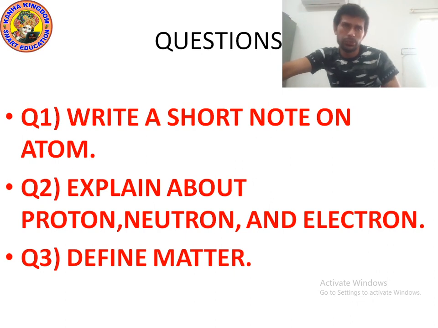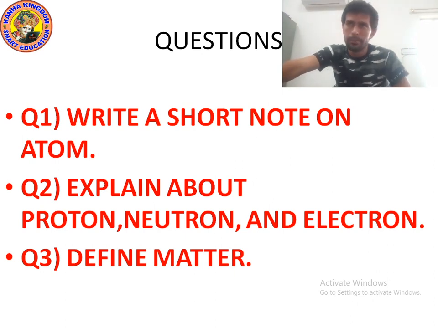When I showed you the planetary model of the atom: in an atom the nucleus is present at the center, just as in the solar system the sun is present. Planets revolve around the sun in a fixed path called an orbit. In the same way, electrons revolve around the nucleus in a fixed path. I hope you understood.